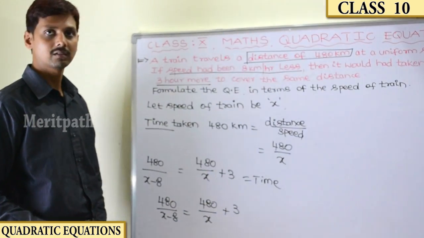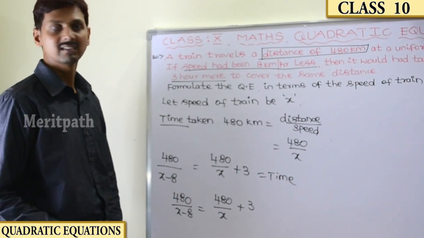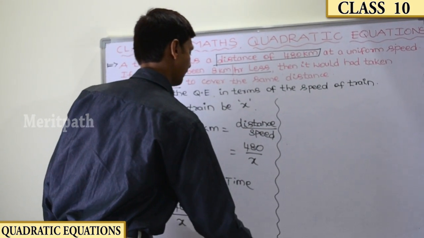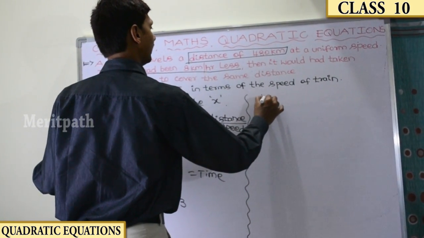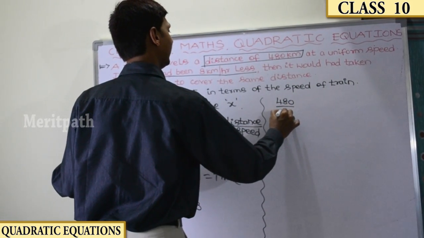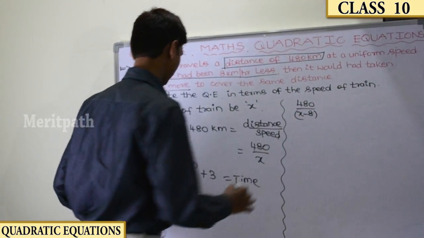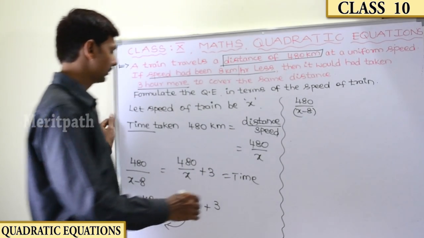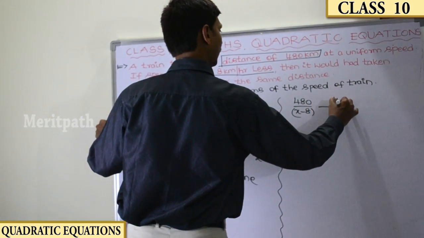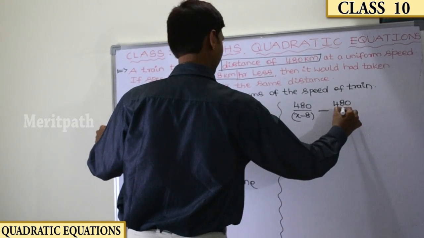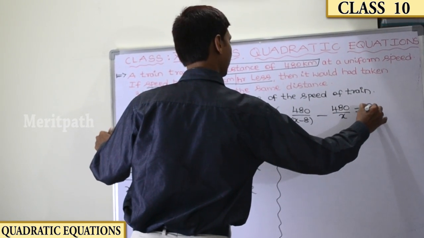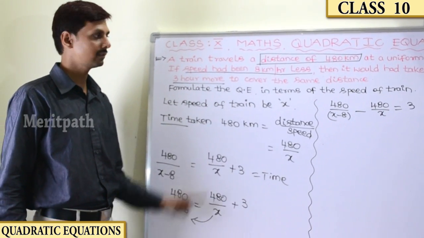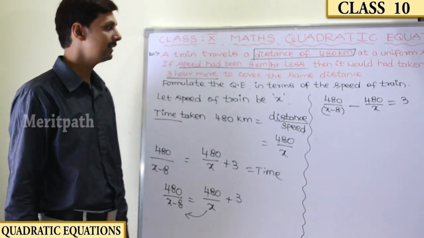Now let us take this equation and simplify it. 480 by x minus 8, let us transpose 480 by x to the left hand side. It becomes minus 480 by x equals 3.